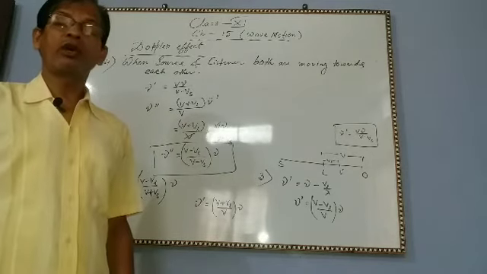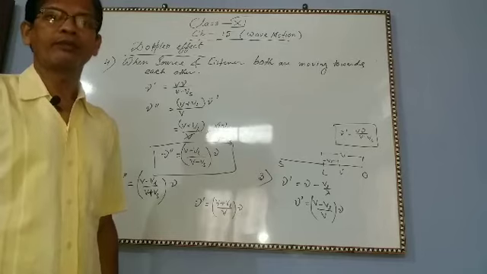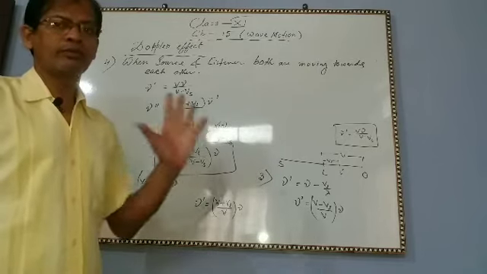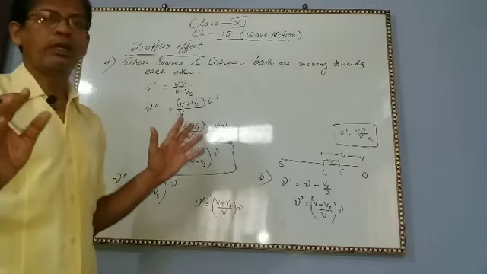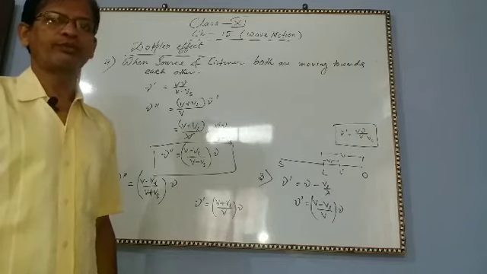Okay, this is all about the Doppler effect. If you go through this, it will be sufficient for you.